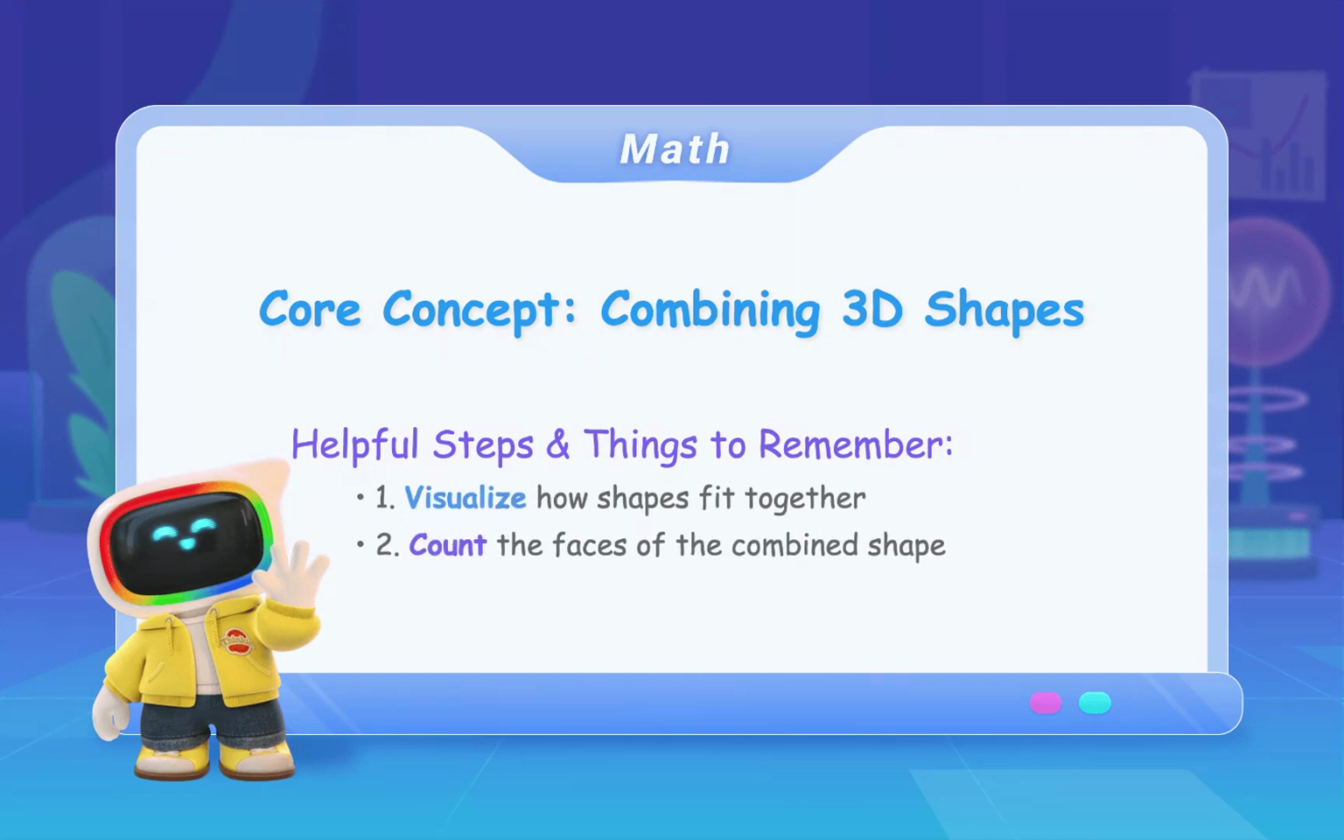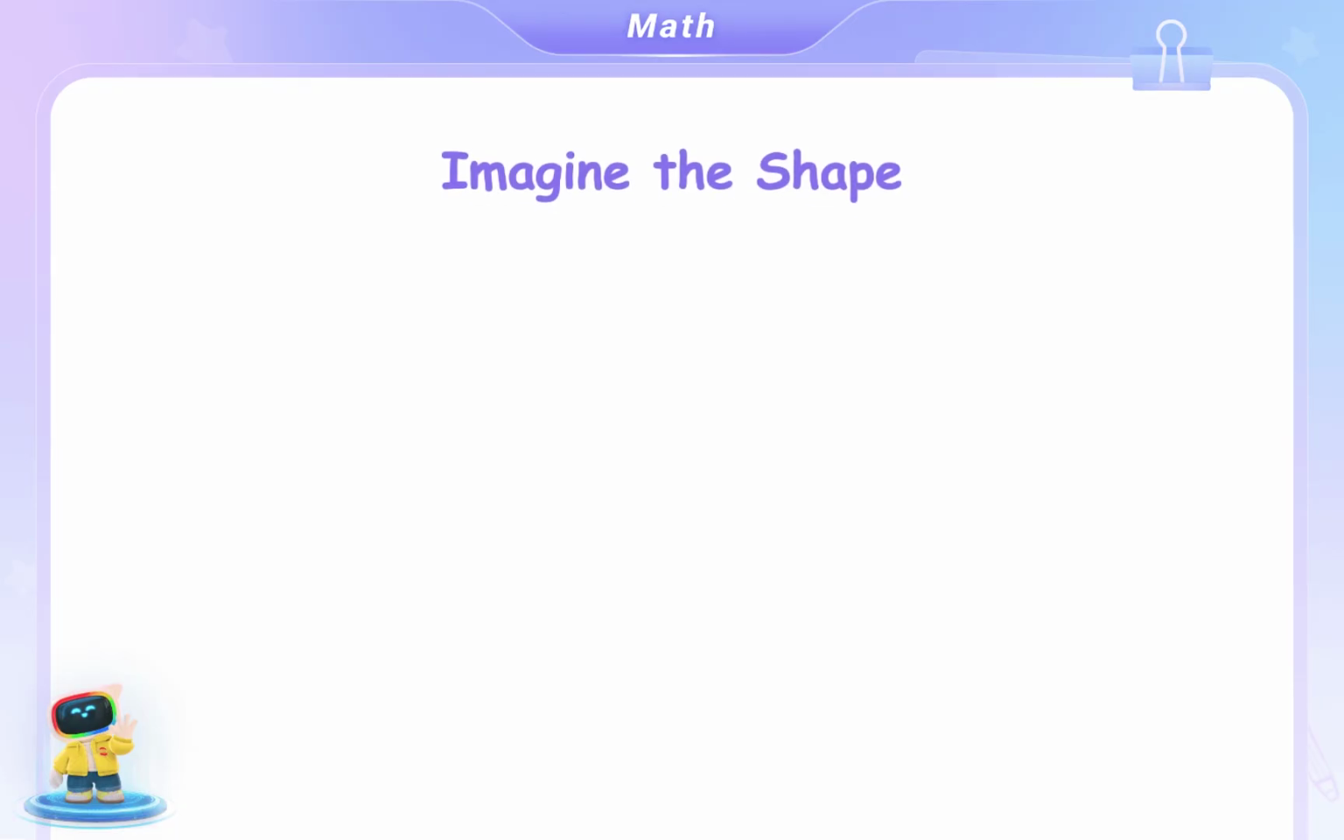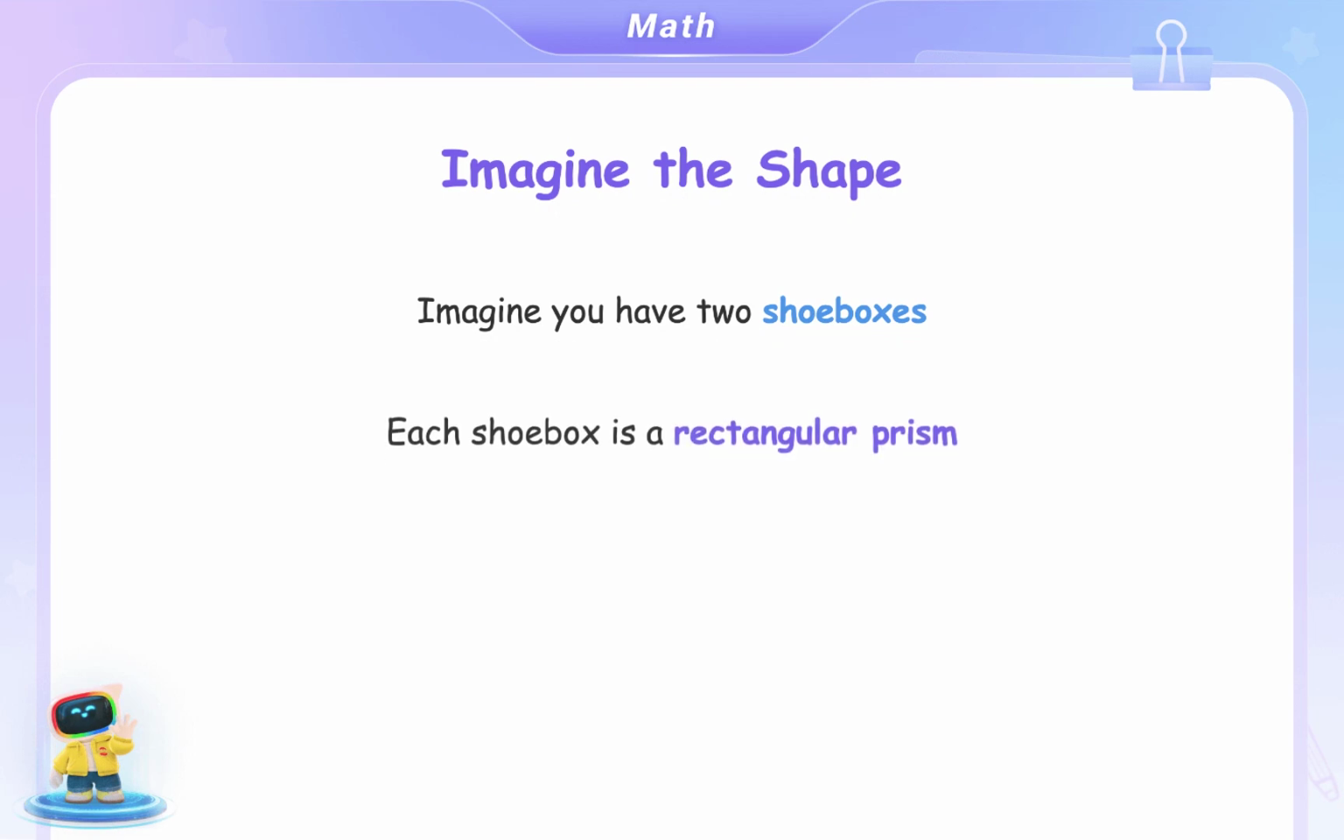First, visualize how shapes fit together. Second, count the faces of the combined shape. Imagine the shape. Imagine you have two shoeboxes. Each shoebox is a rectangular prism. Place one shoebox directly on top of the other one.